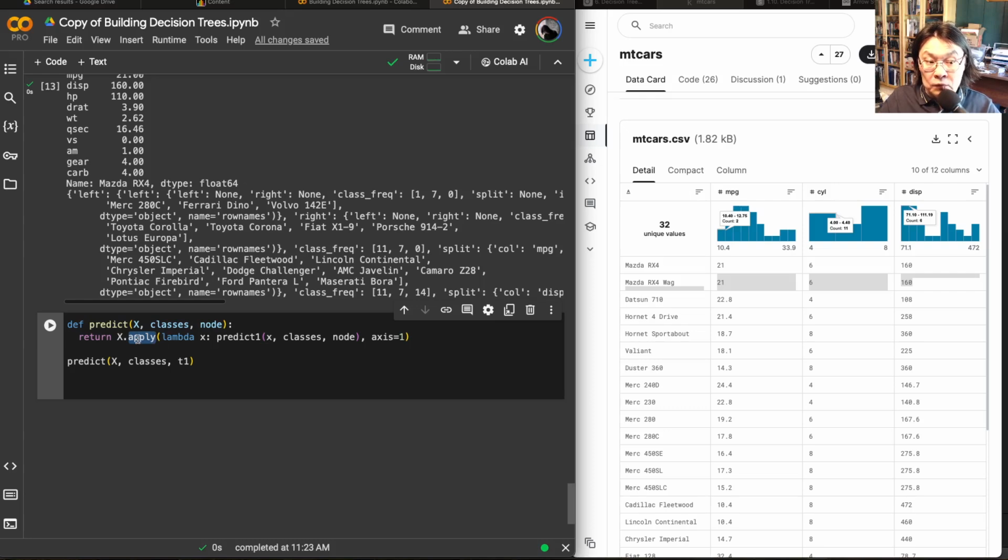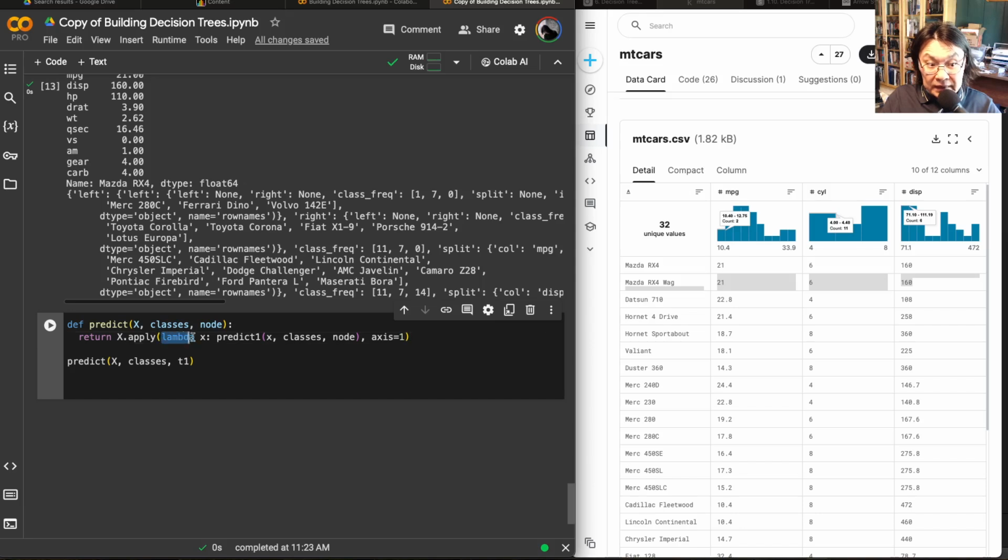And if you're coming from R programming language background, you would be using this apply left right. So you should be very familiar with how it works. But the idea how it works is the following. X apply, whatever is inside this apply will be a function, and it will be applied to this data frame, to every line of the data frame. That's how it's going to work, right?